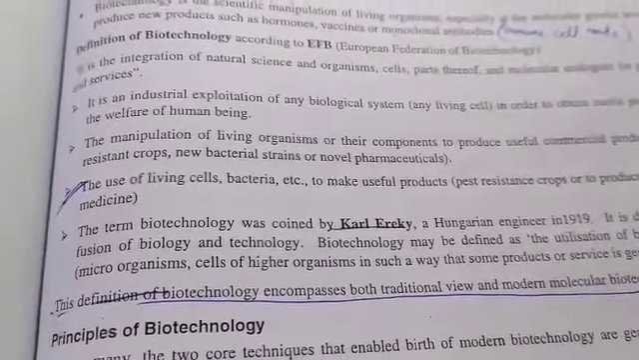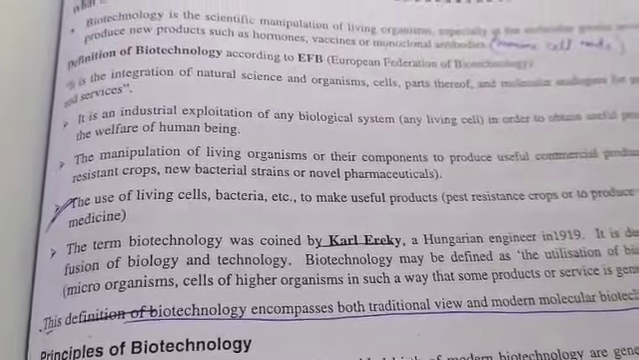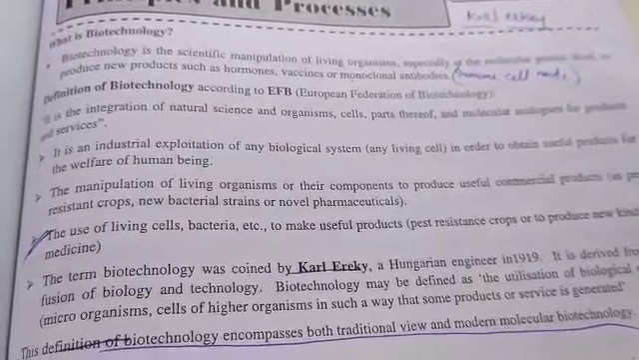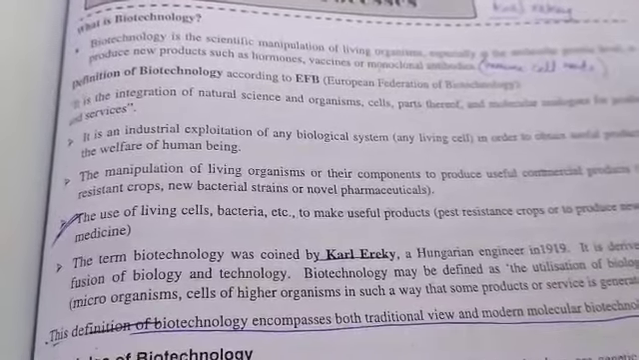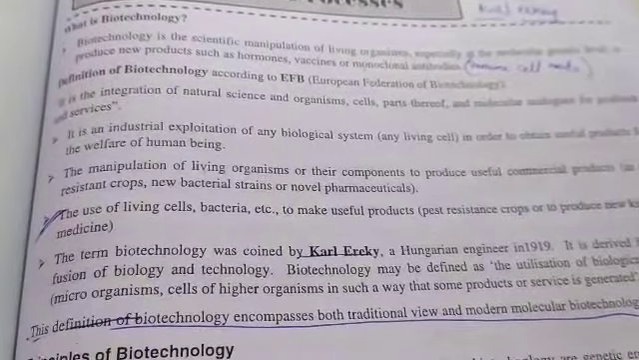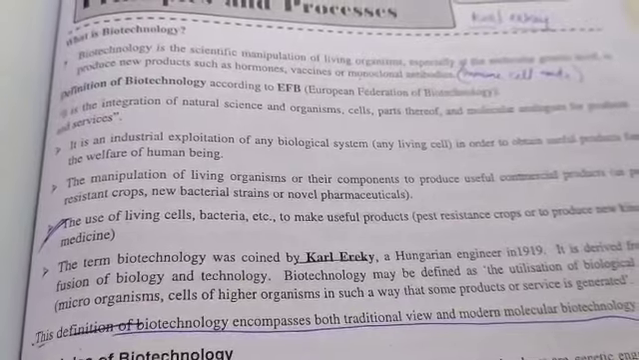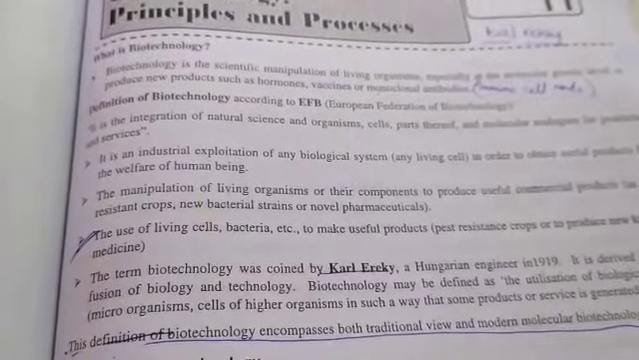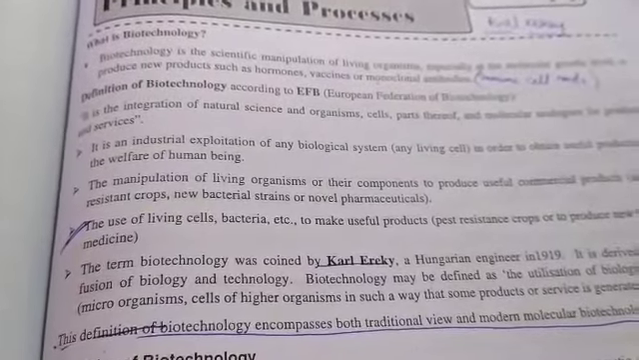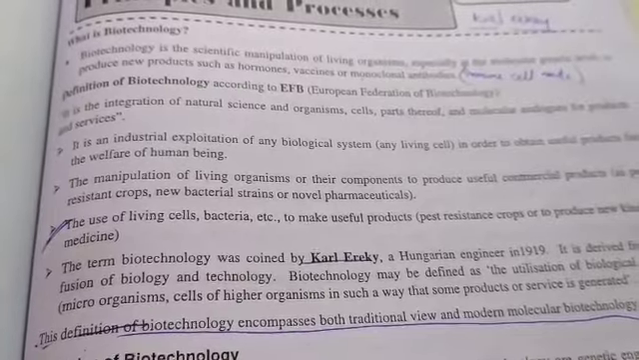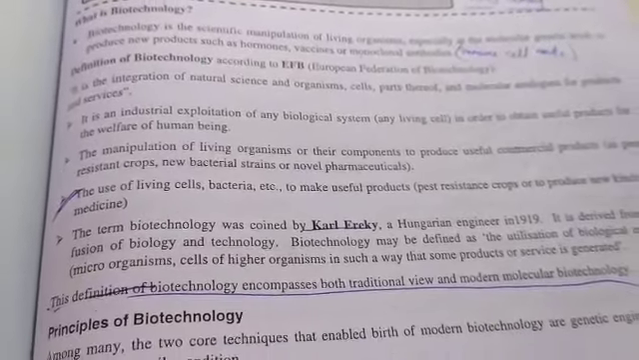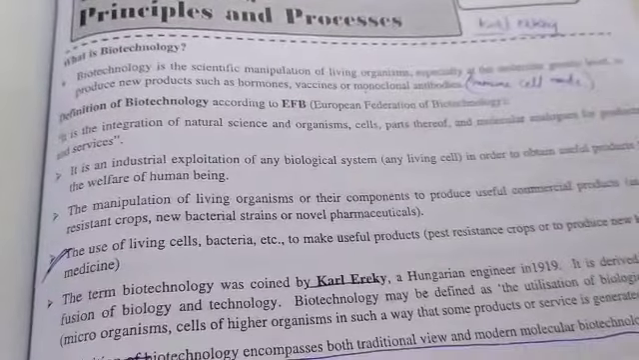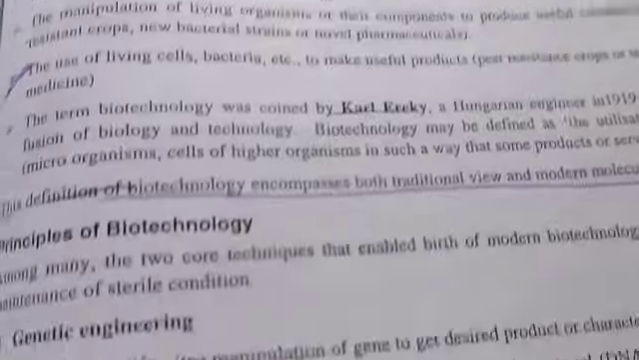Here they have given one example: the use of living cells, bacteria, to make useful products, pest-resistant crops, or to produce new kinds of medicine. With the help of bacterial cells, they produce pest-resistant crops, which means these genes will be introduced in the crop. When an insect attacks that crop, the insect immediately dies, and medicines are also produced. It is all controlled through technology at the genetic level.